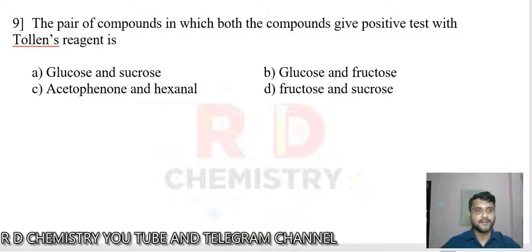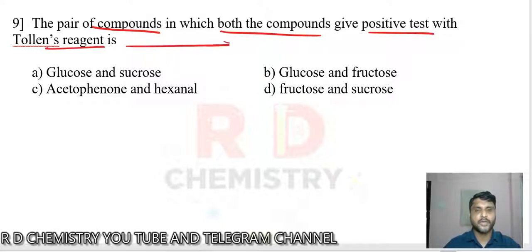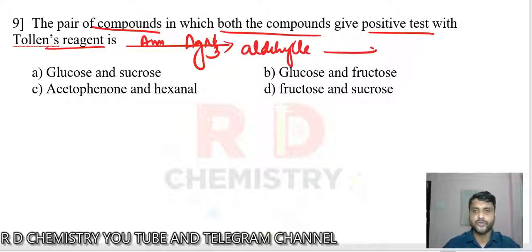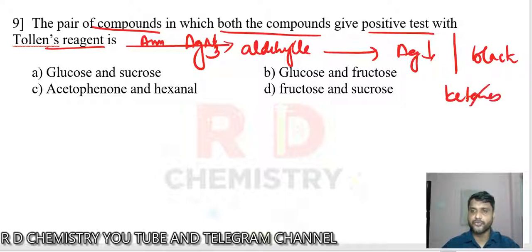Question number 9. Pair of compounds in which both compounds give a positive test to the Tollens reagent. What is Tollens reagent? Tollens reagent is ammoniacal silver nitrate solution, and generally it is used for aldehydes. Aldehydes will give rise to a silver precipitate, or sometimes a black precipitate. Ketones do not react. Remember, ketones do not react.